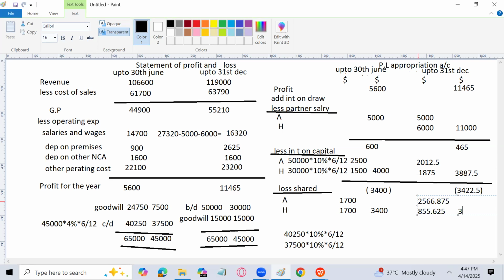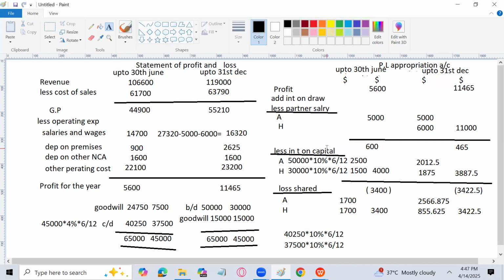The total will again be 3422.5. So we have to calculate interest on capital at the capital at the start of the year, which is 50,000 and 30,000.